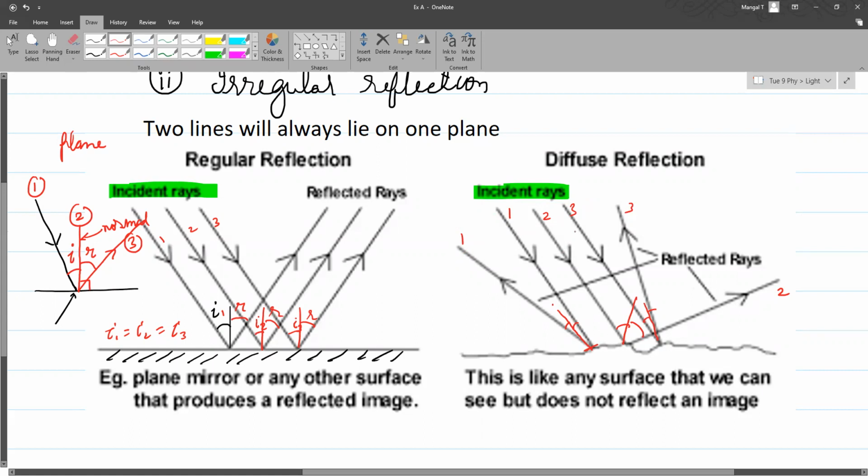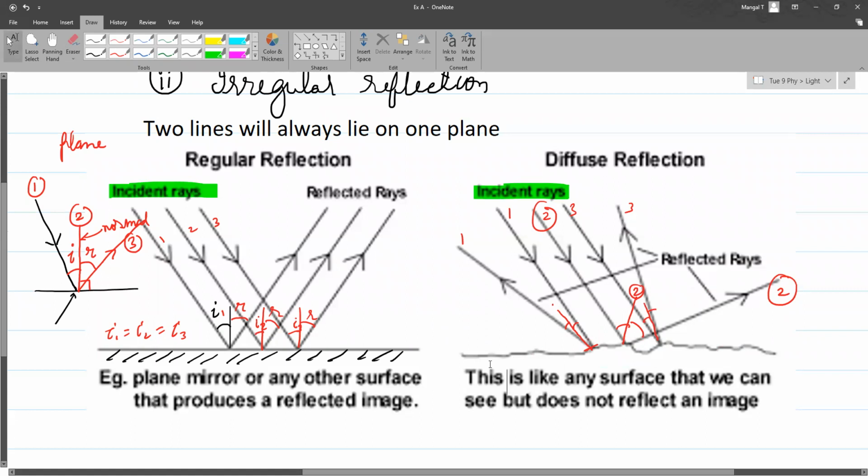So their reflected rays are not necessarily on the same plane, because over there you told that the normal, the incident ray and the reflected ray have to be on the same plane. So for a given pair, the normal associated with them will be in the same plane. Now the diffuse reflection has a very shaky surface. Will that be called a plane? Like for example, this surface, will that be called a plane? No, it is not a plane.